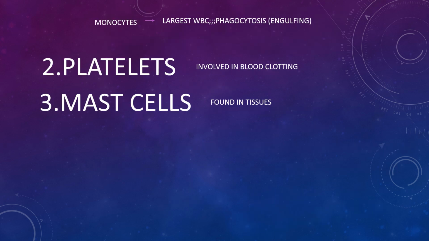The next WBC is the monocyte. Monocytes are the largest WBCs and they also help in phagocytosis. The second group of immune cells is platelets. You know platelets are involved in blood clotting, and platelets also release signals to recruit immune cells during inflammation. And mast cells are found in tissue. They also help in the release of histamines.